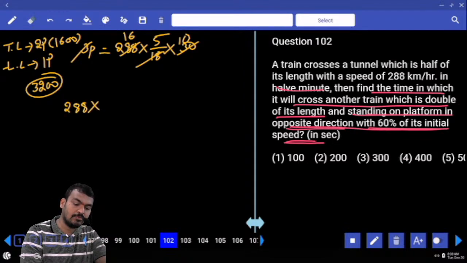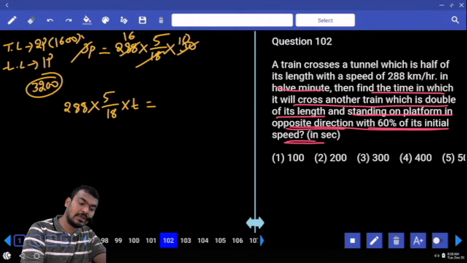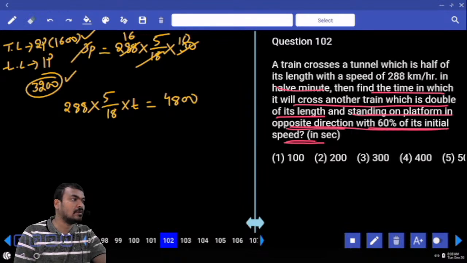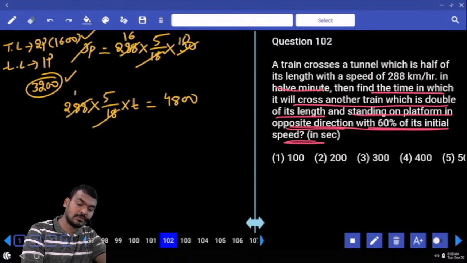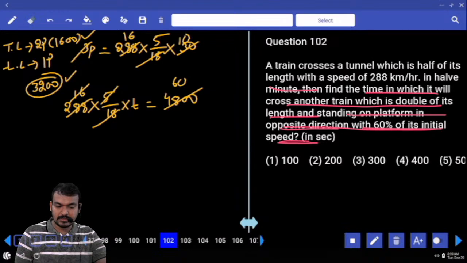288 into 5 by 18 into time. Speed into time is equal to distance. What is the first train length? 1600. Second train length 3200. What is the total distance? 4800. 18 how many times? 16 times. 16 5s is how much? 80. 80 how many times? 60 times. Then time equals 60 seconds.